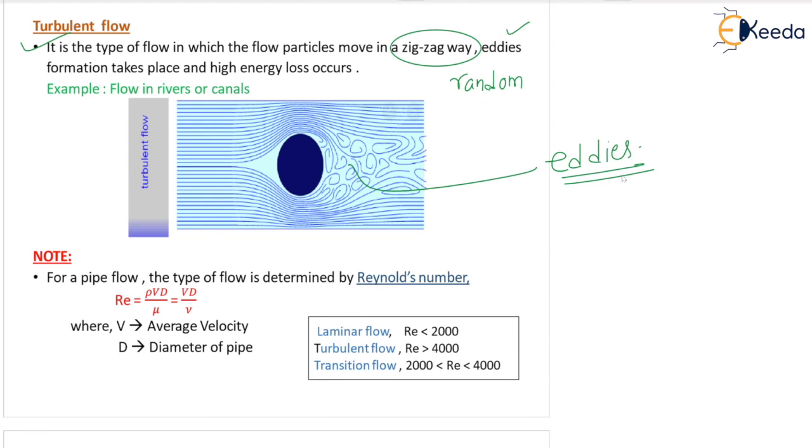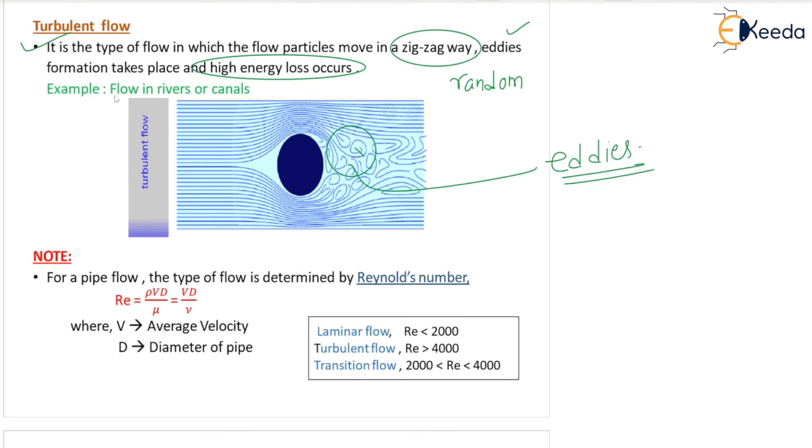Eddies formation takes place and high loss of energy occurs because the flow is separating from the surface. The boundary layer separation takes place. Boundary layer separation is always associated with the high loss of energy. Very, very important line. You can see these all are the separation. Boundary layer separation is always associated with the loss of energy.